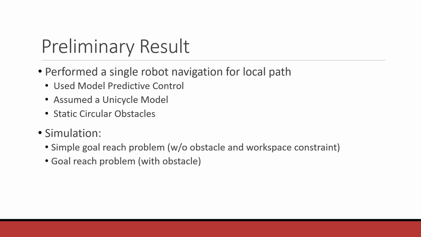To begin with the project, we put our focus on the local planner. And to initially model the system, we modeled the obstacles as circular obstacles, and we begin with taking the unicycle models that we will change to bicycle models in the future. And we solved the problem using the model predictive control. For this problem, we carried out 2 simulations. One was a simple goal-reach problem and the other was a goal-reach problem with obstacles.